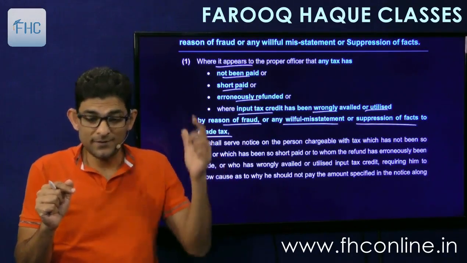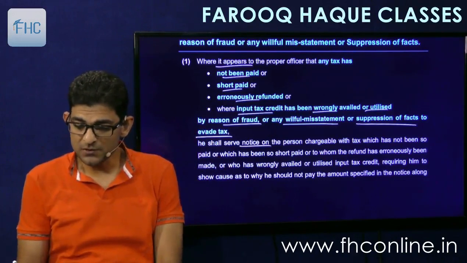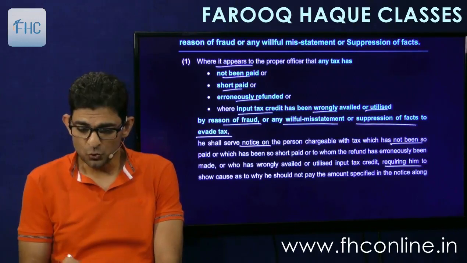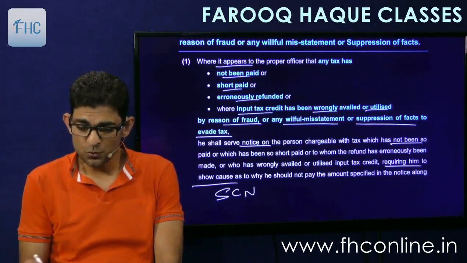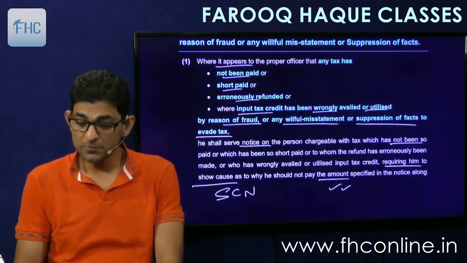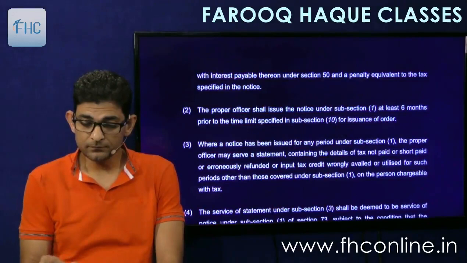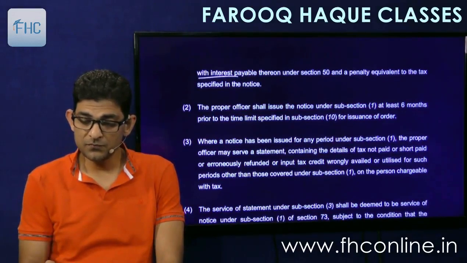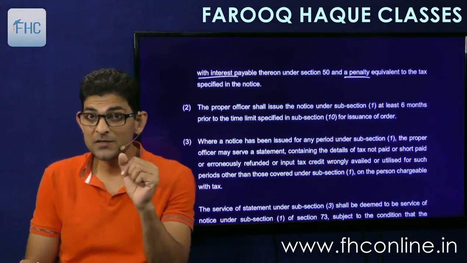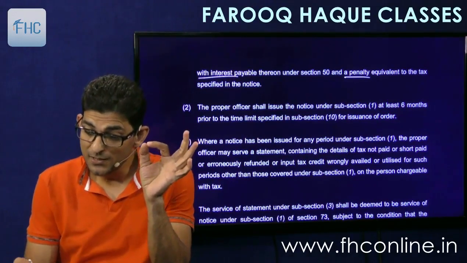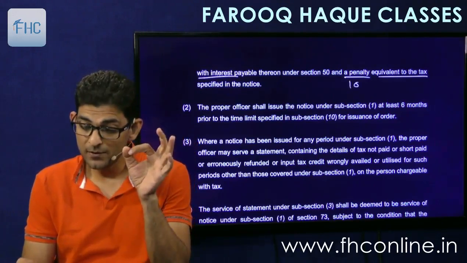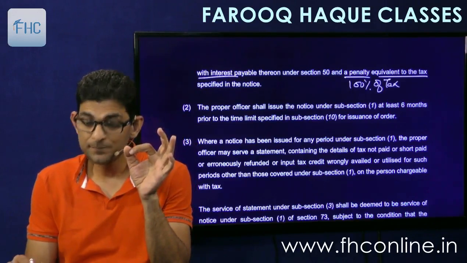Okay? Then he shall serve a notice on the person chargeable with tax which has not been paid or short paid. So that remains the same. Requiring him to show cause. So again it is a show cause notice as to why he should not pay the amount. Amount has to be mentioned. Very important point. Specified in the notice, along with interest payable under section 50 and penalty. But here penalty is different. The amount of penalty is different. Penalty equivalent to the tax specified in the notice. So penalty will be 100% of tax.